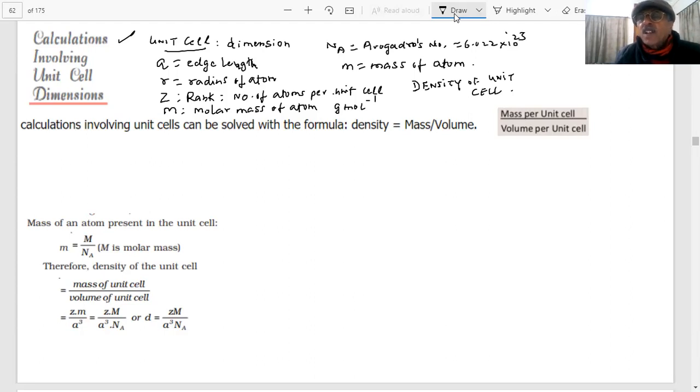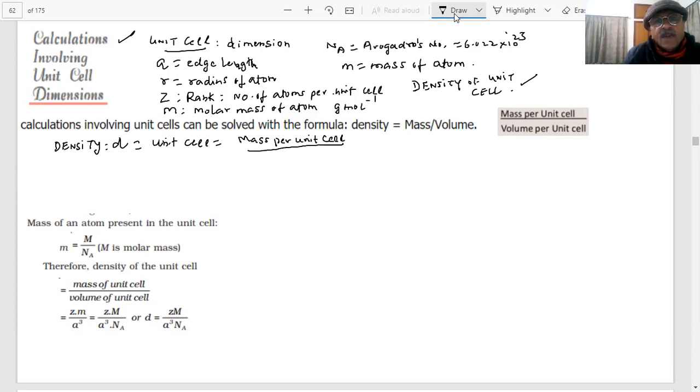What does density mean, student? You already know the density formula. If I say D is my density, what is the density of a unit cell? Density of a unit cell will be equal to mass per unit cell by volume per unit cell.